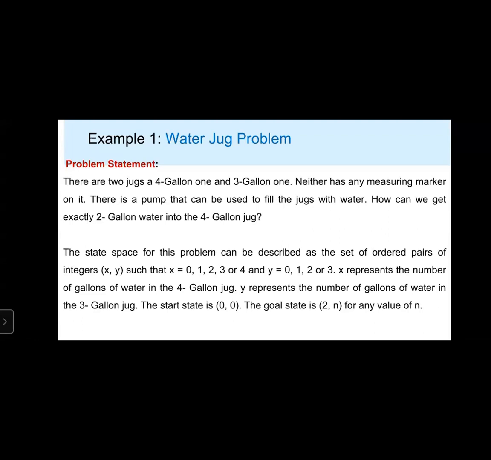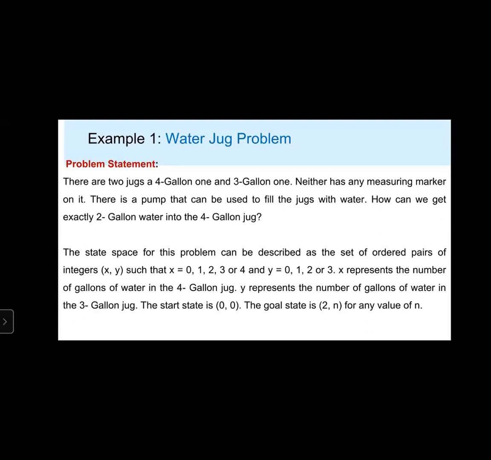The state space for the problem can be described as the set of ordered pairs of integers (x, y) such that x equals 0, 1, 2, 3 or 4 and y equals 0, 1, 2 or 3. x represents the number of gallons of water in the 4-gallon jug, and y represents the number of gallons of water in the 3-gallon jug.